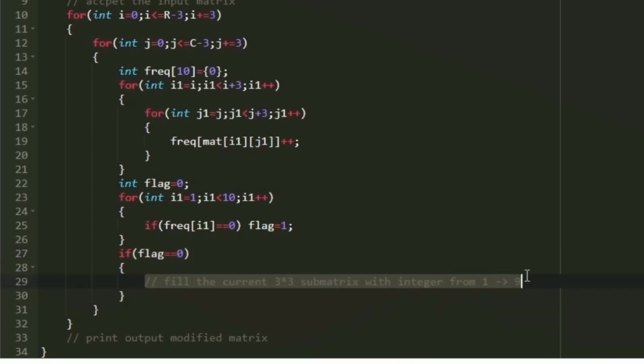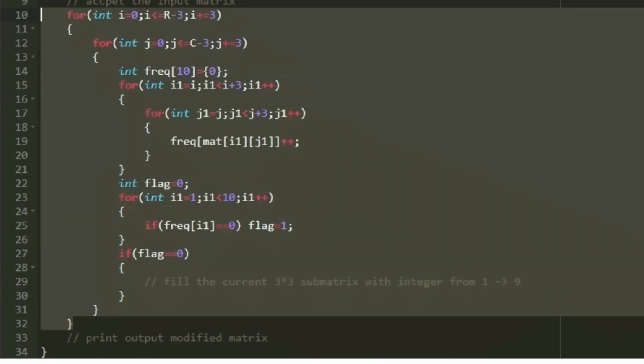So I am using an if condition, and if flag is equal to 0, then we should create a nested loop and sort the submatrix. To sort, we need not even implement any sorting technique, because when we sort the integers from 1 to 9, it will just become 1, 2, 3, 4, 5, 6, 7, 8, 9. So we should fill the submatrix with these integer values. And finally, after modifying all the submatrices, we should print the new updated matrix. So this is the logic.